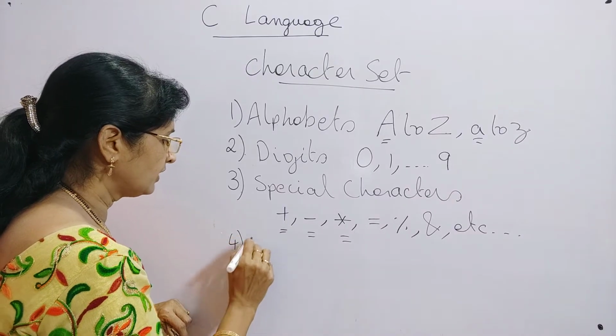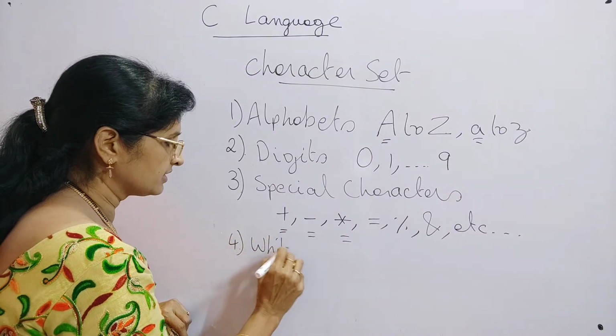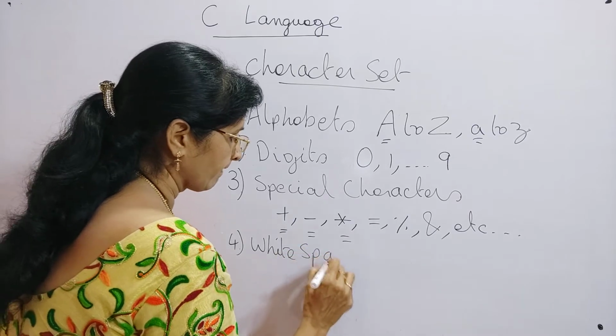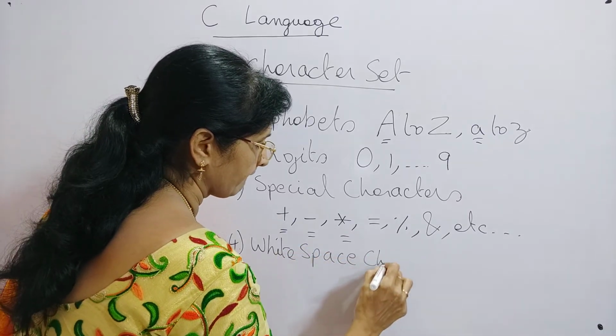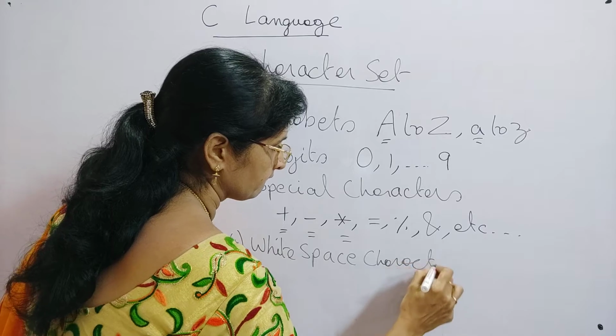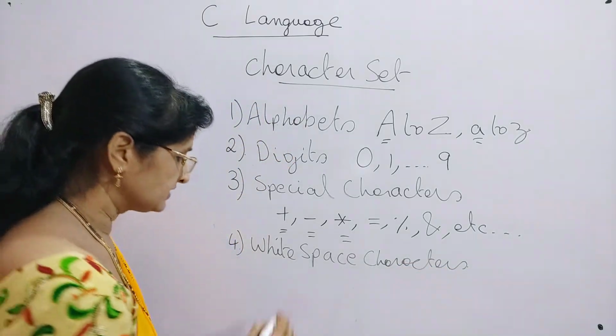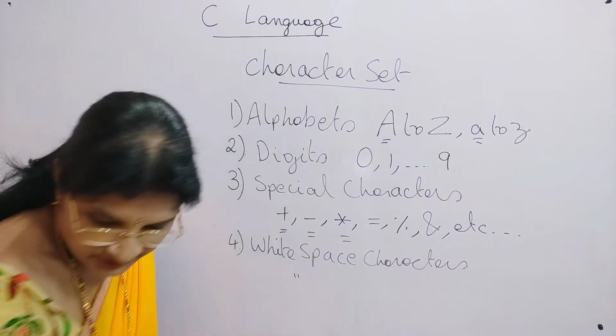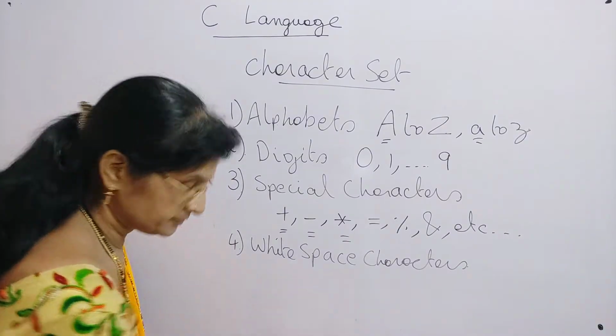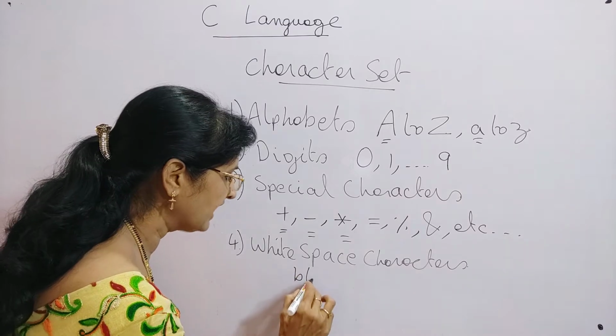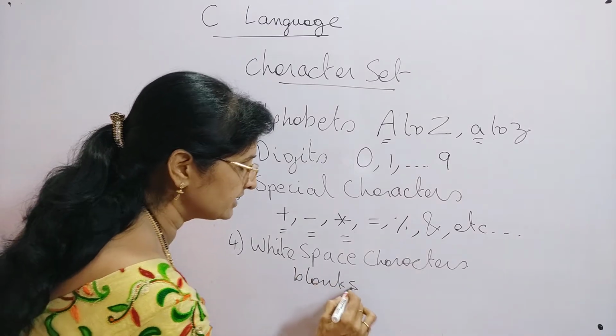Next, the fourth one is white space characters. For example, if you want to give a blank space, can you see the blank space? We can't see it, isn't it?